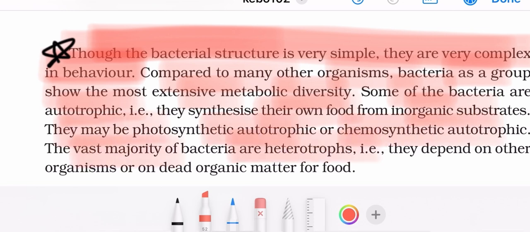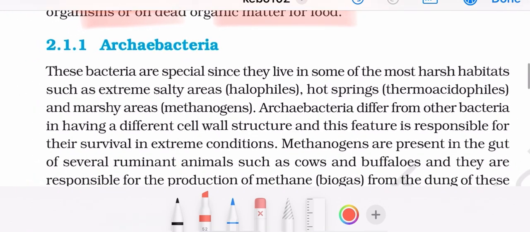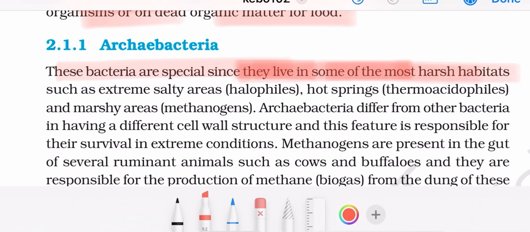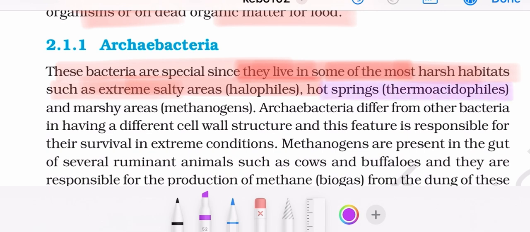The vast majority of bacteria are heterotrophs, that is, they depend on other organisms or on dead, decaying organic matter for food. Starting with the archaebacteria. These bacteria are special since they live in most of the harsh habitats, such as extremely salty areas. We call them halophiles. Those in hot springs are called thermoacidophiles. In marshy areas, they are called methanogens. Archaebacteria differ from other bacteria in having a different cell wall structure. Another important line: this feature is responsible for their survival in extreme conditions.